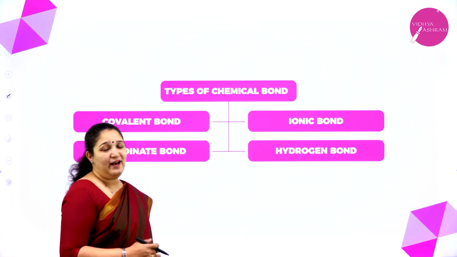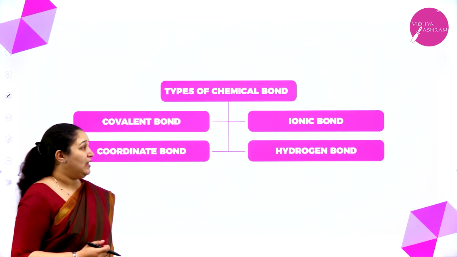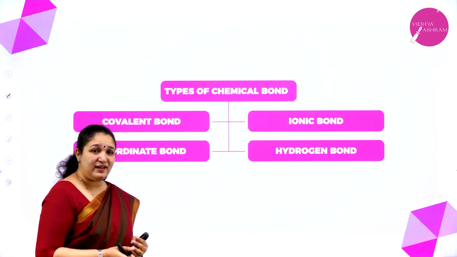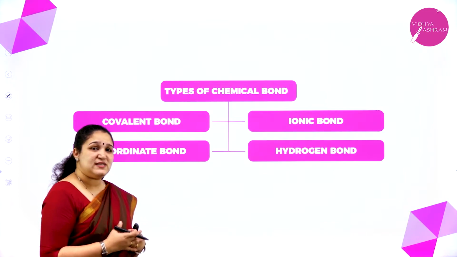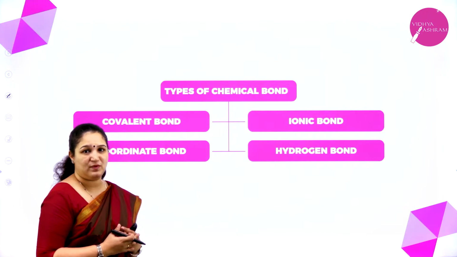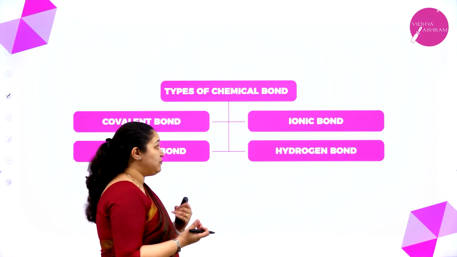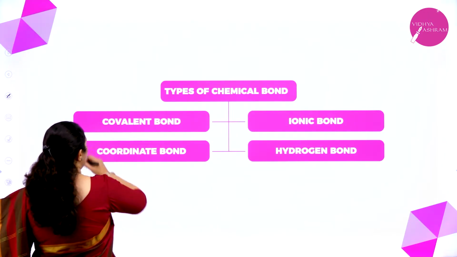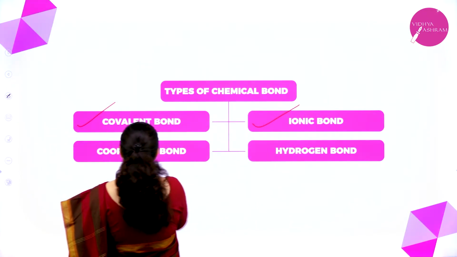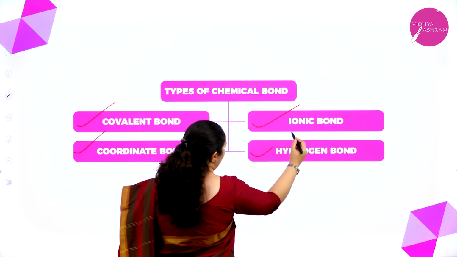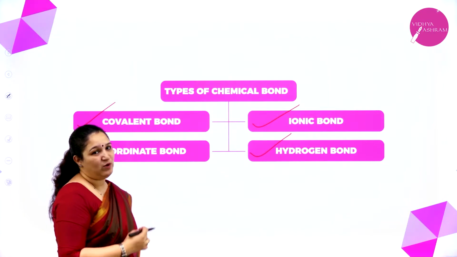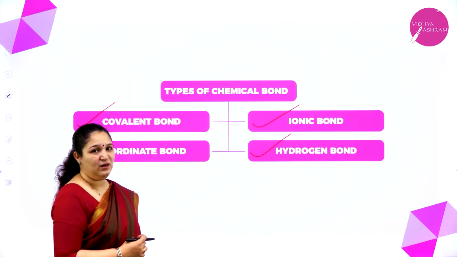Okay. Next we have types of chemical bond. Before I go to the types, what is a chemical bond? It is the attractive force which is there between the various constituents in a chemical species. So there are different types of chemical bond. The first one is covalent bond. Second, we have ionic bond. Third, coordinate bond, and the fourth, hydrogen bond. So we will learn one by one about each type of chemical bond.